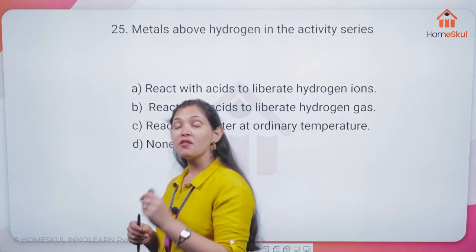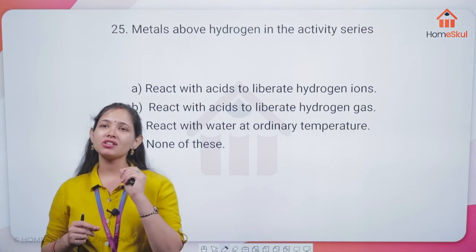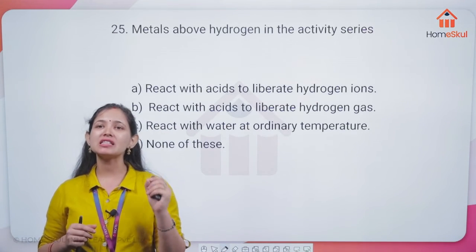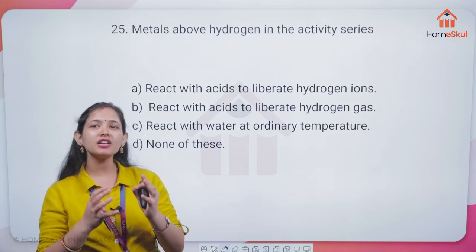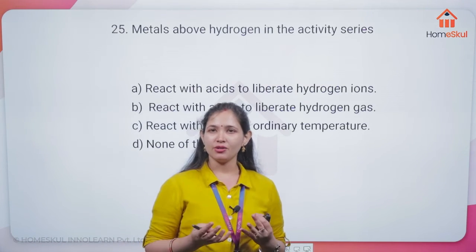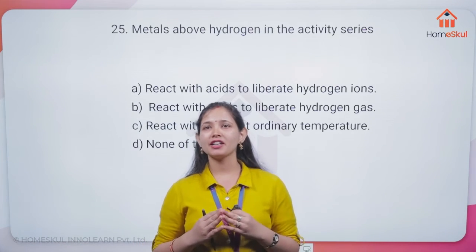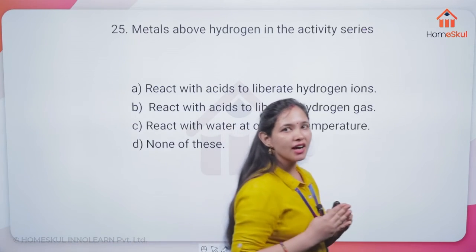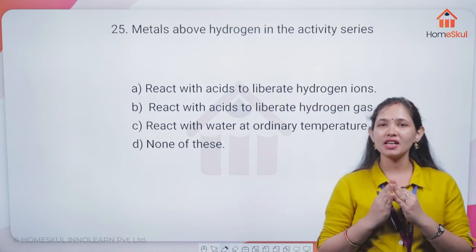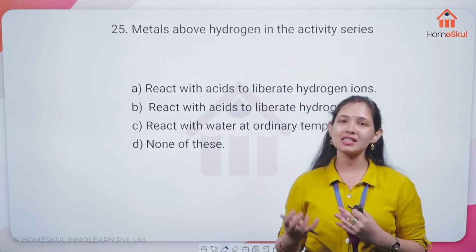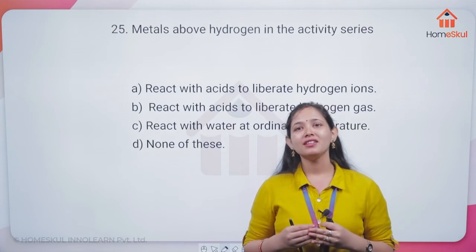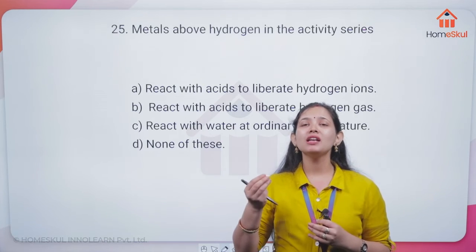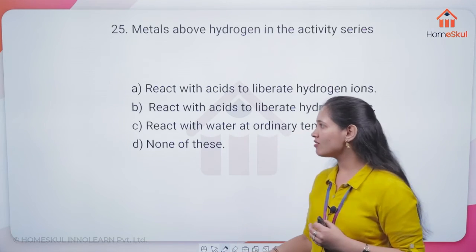You must have learned in the activity that you had zinc granules and you were dipping them into the acid. Pop sound, Anushka, Neha, everyone. Very correct. You must have studied that when zinc reacts with an acid like H2SO4 or HCl, there is bubbling you can see in the conical flask.